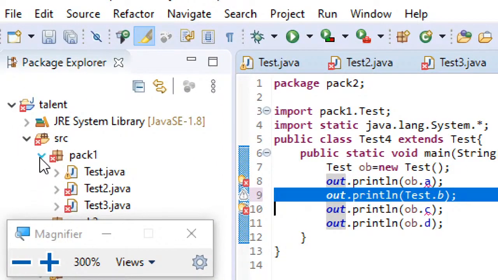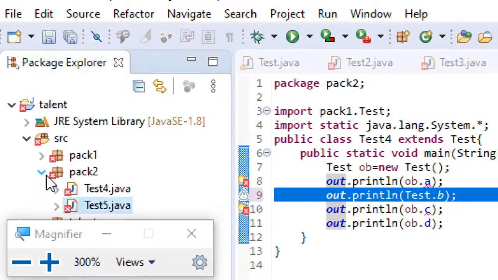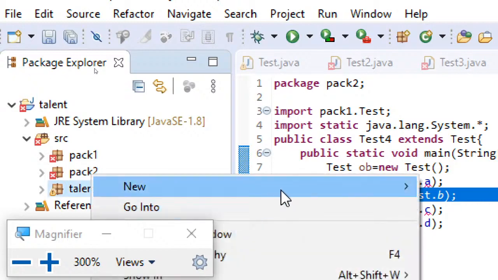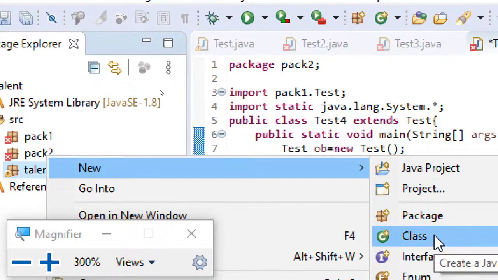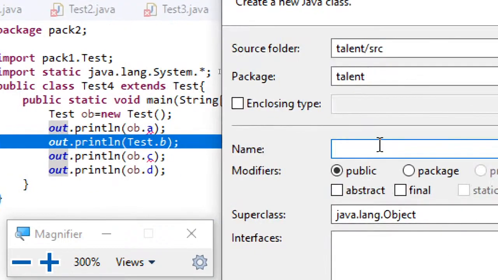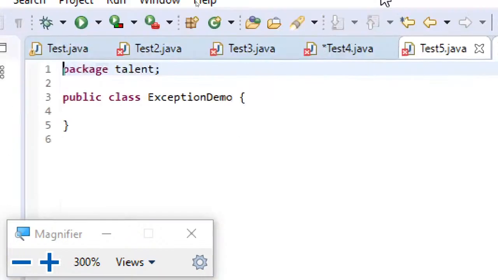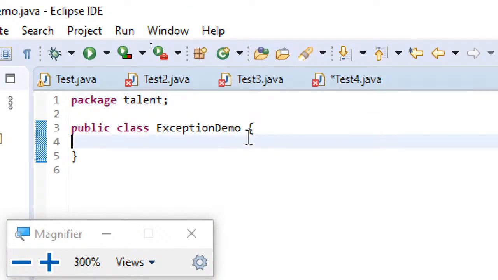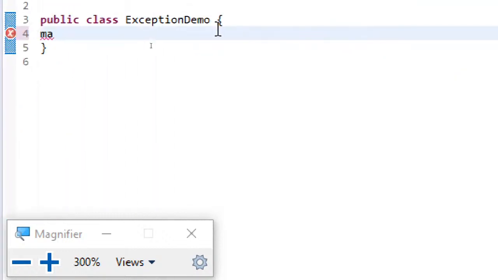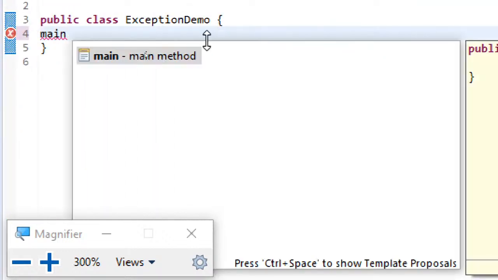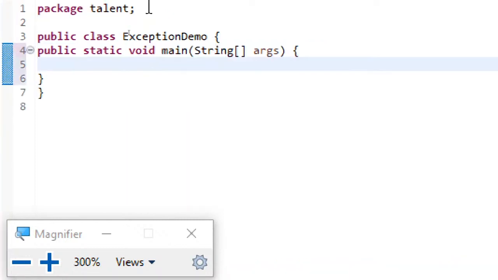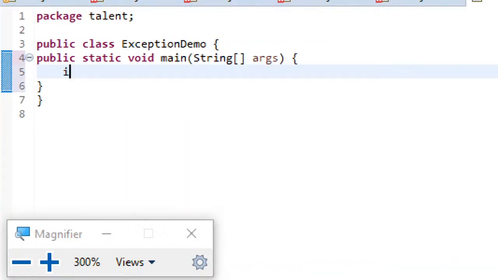Now let me get back to my regular package, and let's create a small piece of code, and from that we will understand exception handling. So here I'll write this as ExceptionDemo. In this, let's create a small piece of code, and here what we'll do is we'll say int a, b.